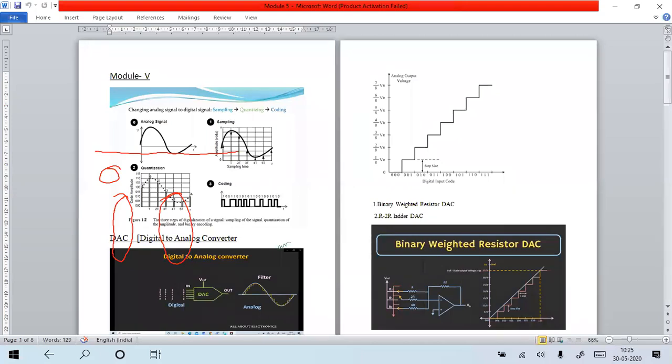On the normal summing circuit, there are two kinds of summing circuit we discussed: the non-inverting summing circuit and the inverting summing circuit. Now we are going to deal with the inverting summing circuit. So this is the operational amplifier. The non-inverting terminal is connected to the ground. At the inverting terminal, I use three input signals, connected via three different resistors.